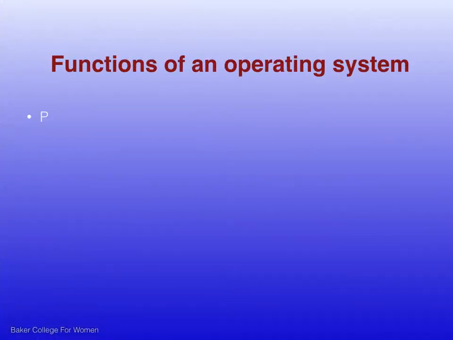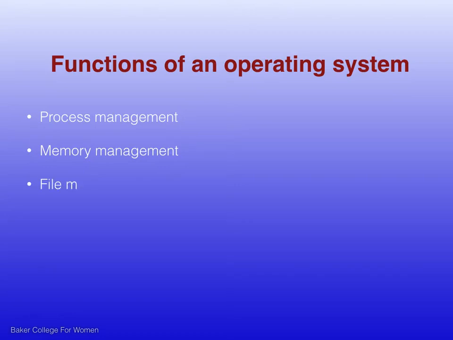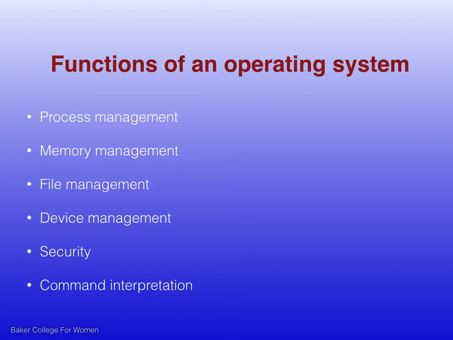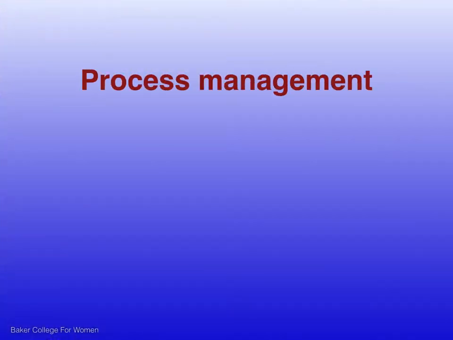Some basic functions of an operating system are process management, memory management, file management, device management, security, and command interpretation. First one is process management. A process is a program in execution.